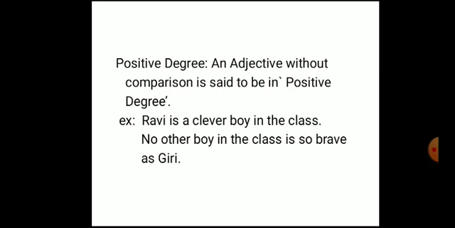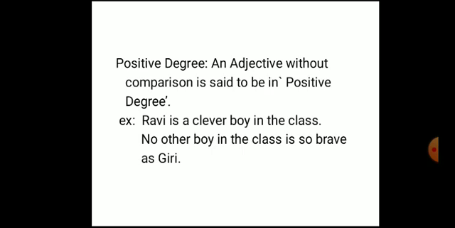In the earlier slide we spoke about degrees of comparison, meaning comparison between one person and another person, one thing and another thing. And there we learned that there are three kinds of degrees of comparison: positive, comparative, and superlative. In the next slide, when we wanted to learn what they are individually, while learning positive degree, it said, an adjective without comparison.